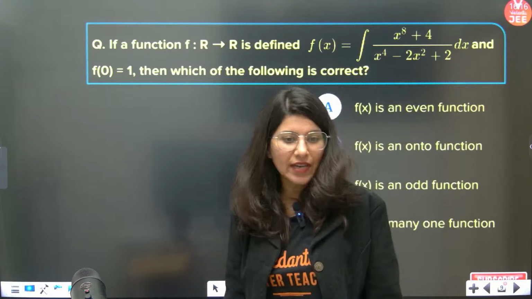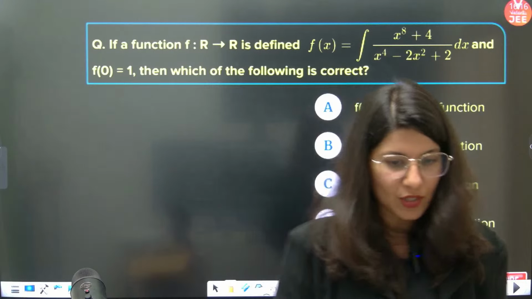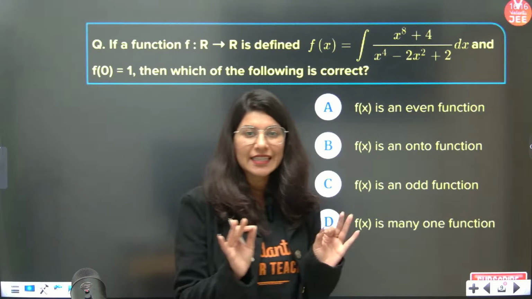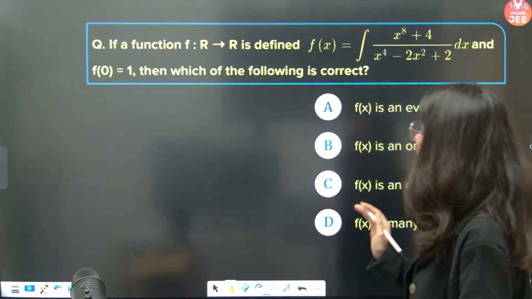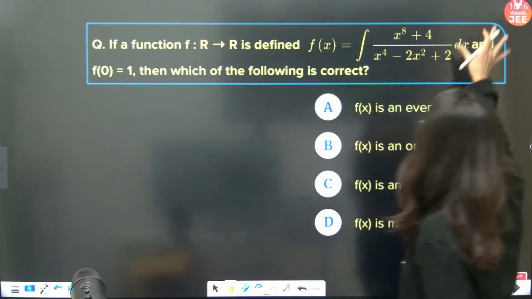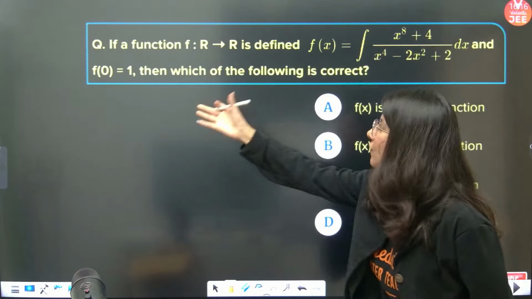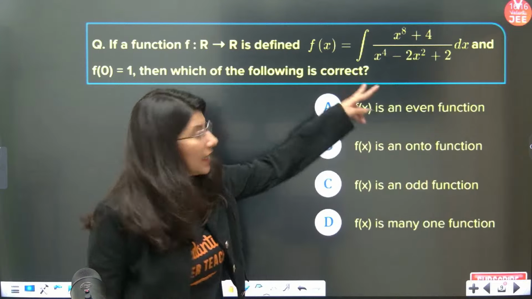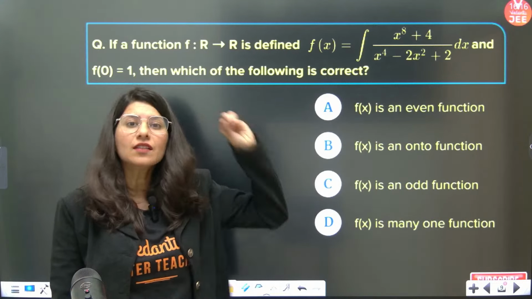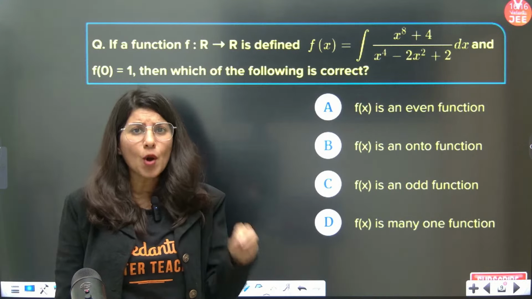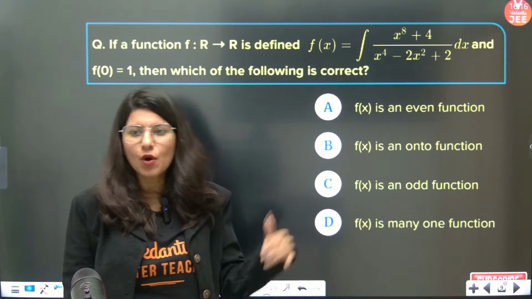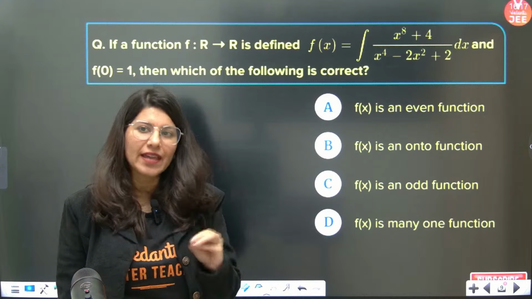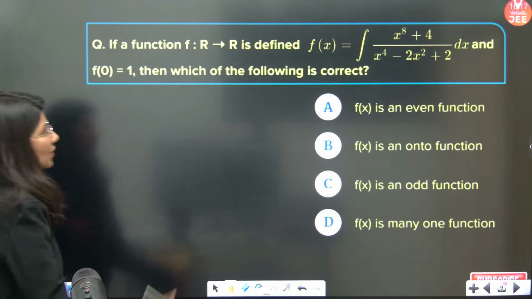Now we are going to move ahead and talk about the moderate question. Yes, second question on your screen, again from the world of integration. The question says, if a function is defined in such a way, and f of 0 is 1 is given, then which of the following is correct? Basically, we have to integrate this function, find the full-fledged function, and comment on whether my function is an even function, onto function, odd function, many-one function, whatever. Basically, we have to figure out my fx.